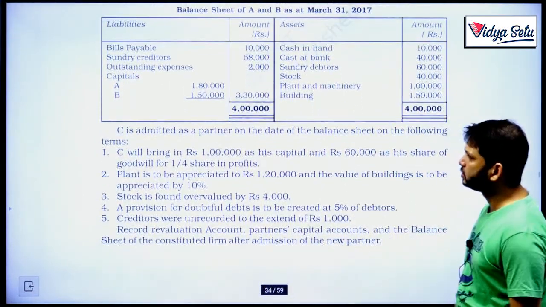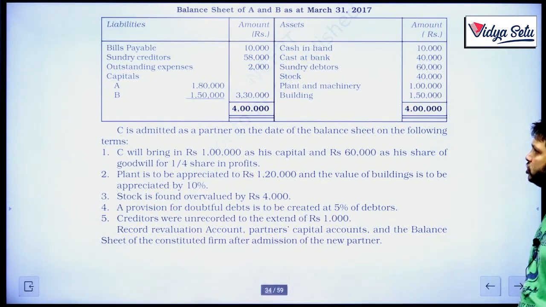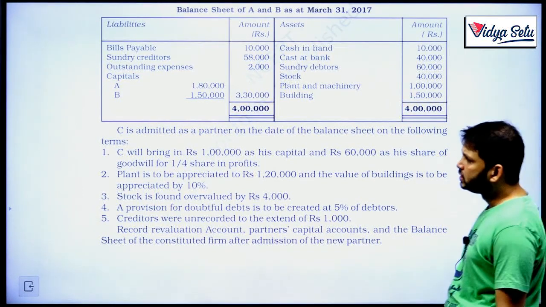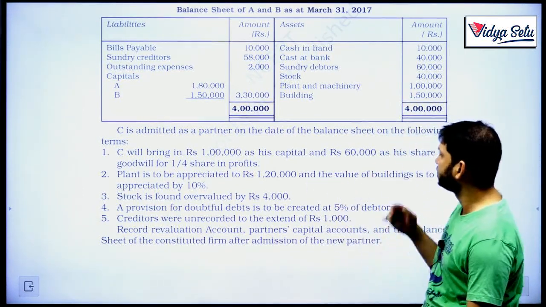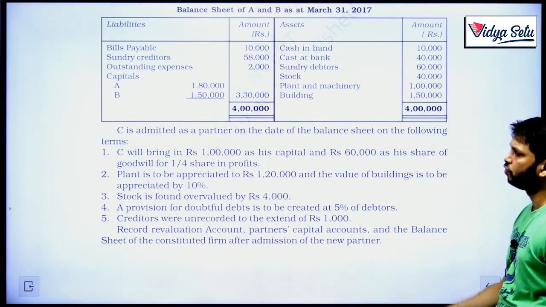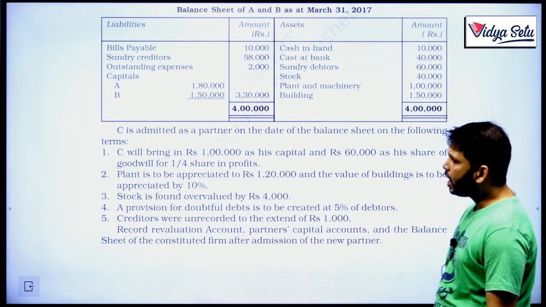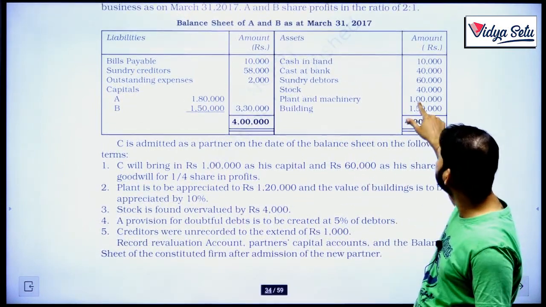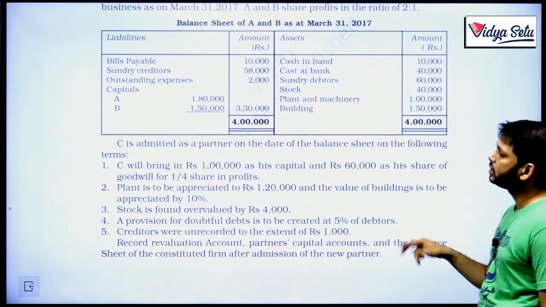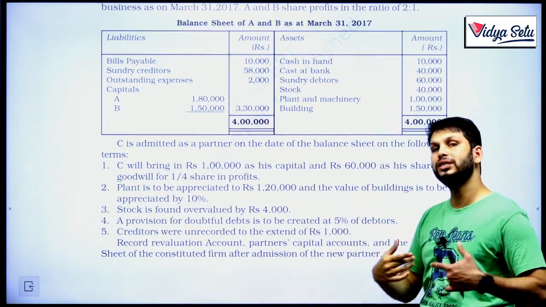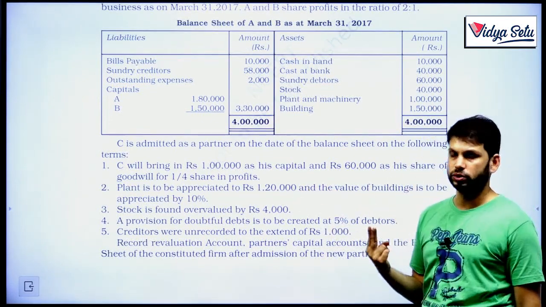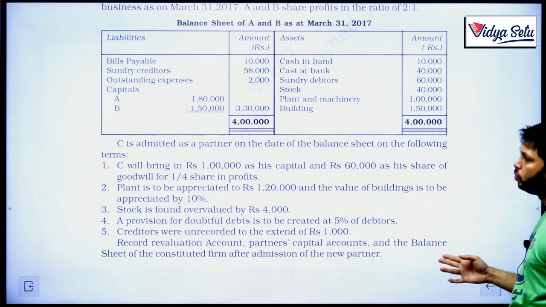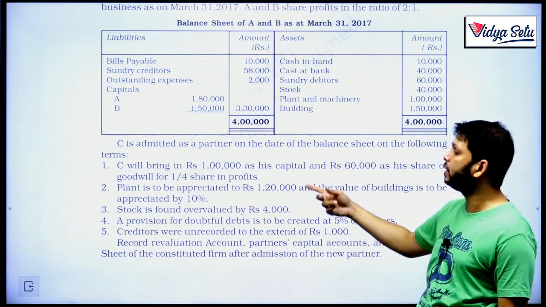C is admitted as a partner on the date of the balance sheet on the following terms. C will bring 1 lakh as his capital and 60,000 as his share of goodwill for a 1/4 share in the profits. Plant is to be appreciated to 1,20,000. So plant was 1 lakh, now it's appreciated to 1,20,000. So what is the gain? The gain is 20,000. And the value of building is to be appreciated by 10%.